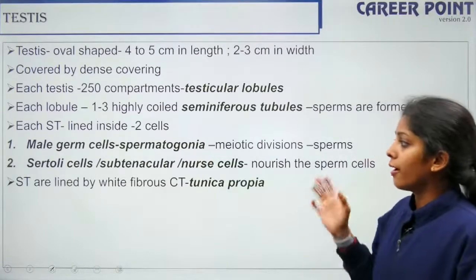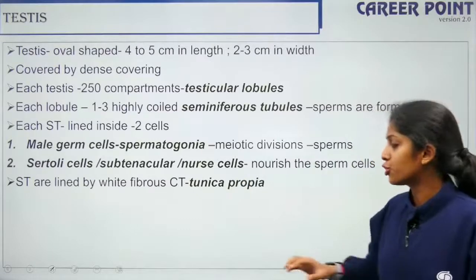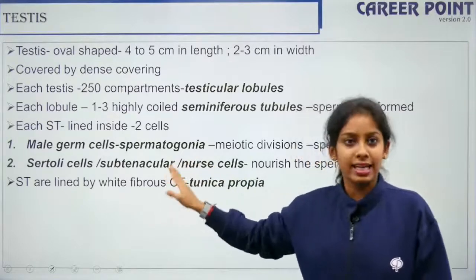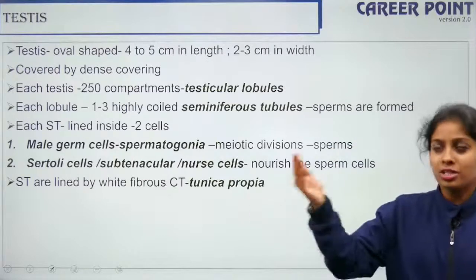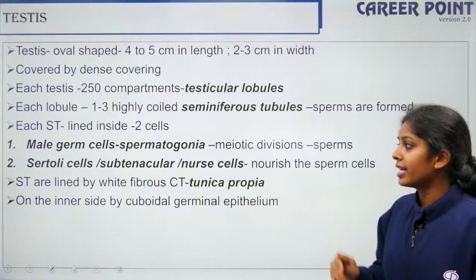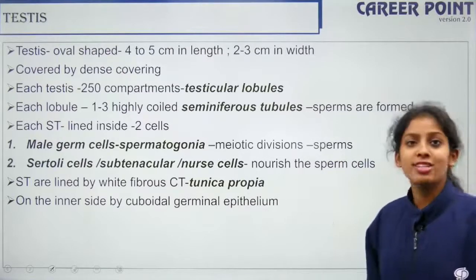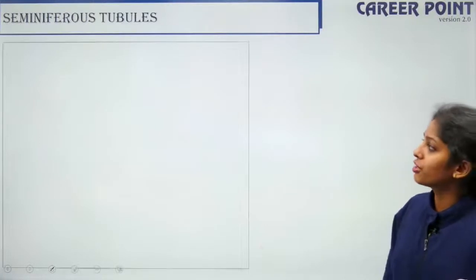So these seminiferous tubules are lined by white fibrous connective tissue. CT in my slide is connective tissue. That connective tissue is the tunica propria, a thin layer of connective tissue. On the inner side, it is lined by your cuboidal germinal epithelium. So this is the structure of your seminiferous tubules.